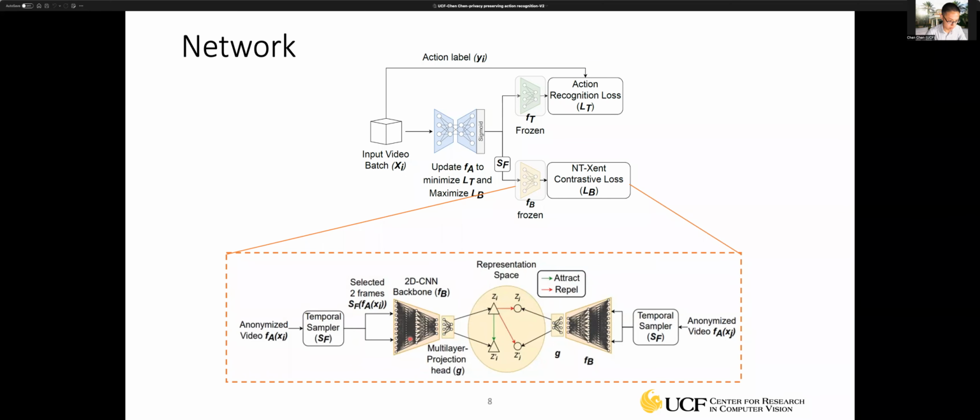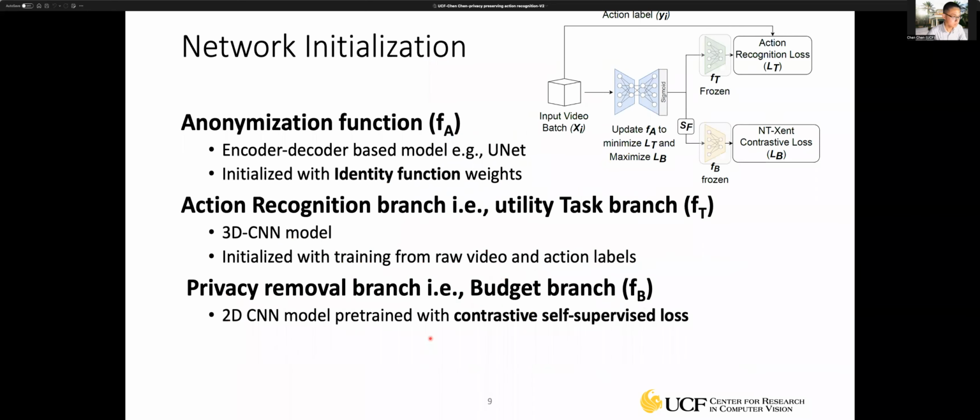Because we are not using any of the label information, this is called self-supervised learning. Since we have several components of the network, this slide shows the setup for the network initialization. For the anonymization function FA, we use an encoder-decoder based network, for example, the UNet architecture.